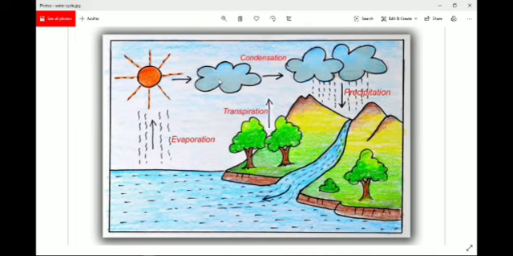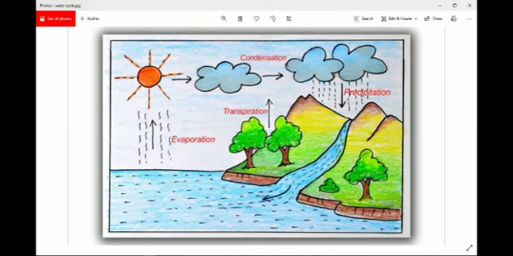Water vapor rises high up in the atmosphere and then cools down and condenses to form tiny drops on small dust particles. When it goes higher up, there is a certain level in the atmosphere where it cannot remain at the same temperature, because here the temperature is higher. Now when it rises up to a certain height, what happens? This water starts cooling down.